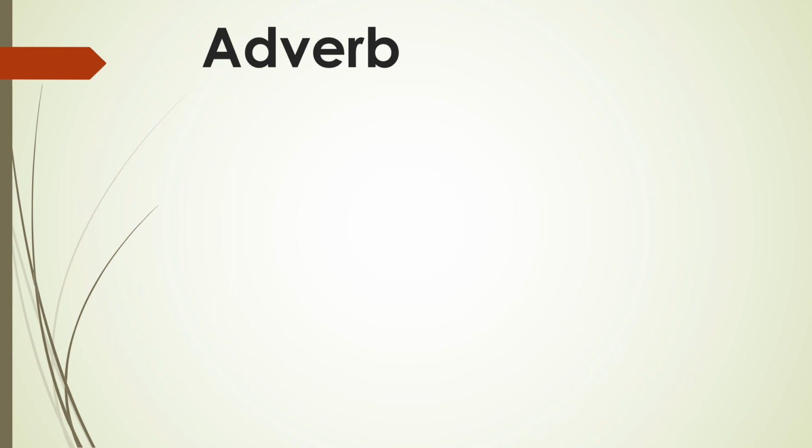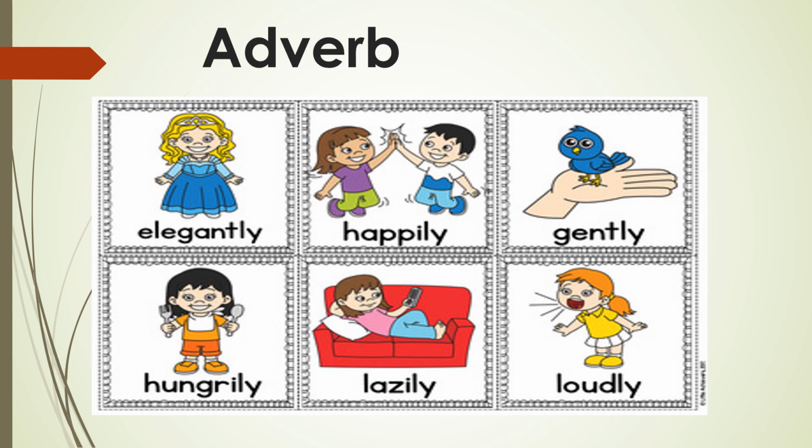If my sister is walking, walking is an action. So how is my sister walking? So the words which describe or tell you more about the verb, how the action has been done, when the action has been done, where the action has been done, that is called adverb.